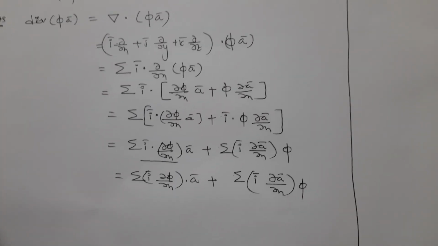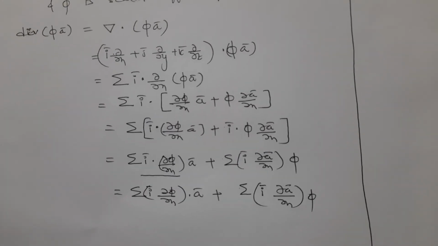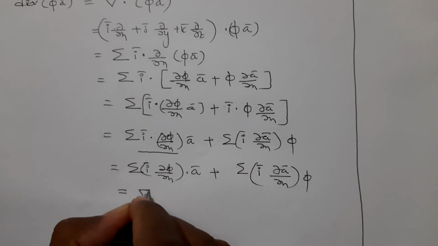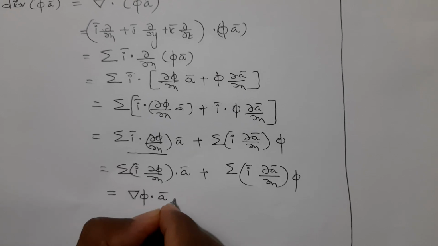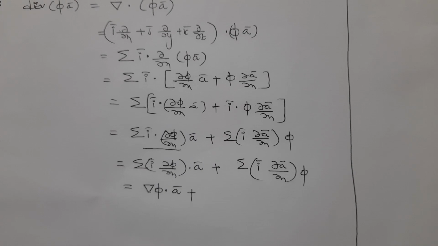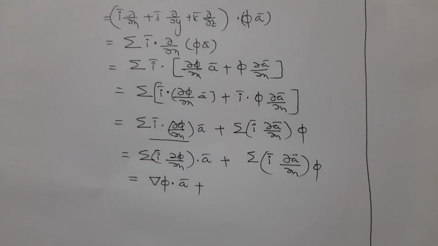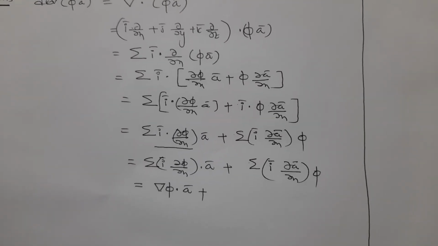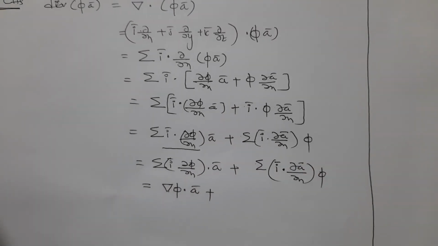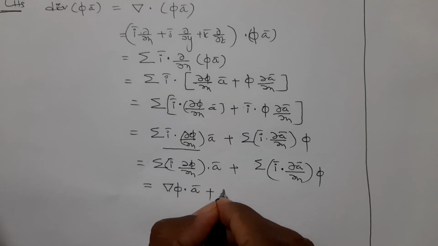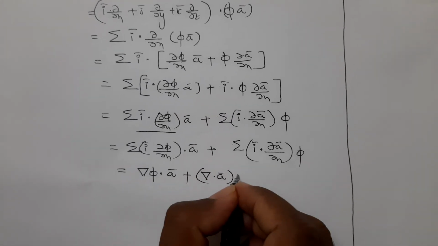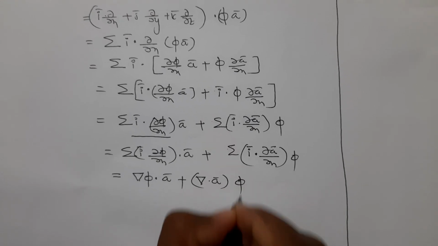Expand the sigma: i bar into dou pi by dou x plus j bar into dou pi by dou y plus k bar into dou pi by dou z, whose value is del pi dot a bar, plus next, i bar into dou a bar by dou x plus j bar into dou a bar by dou y plus k bar into dou a bar by dou z, that is nothing but del dot a bar into pi.